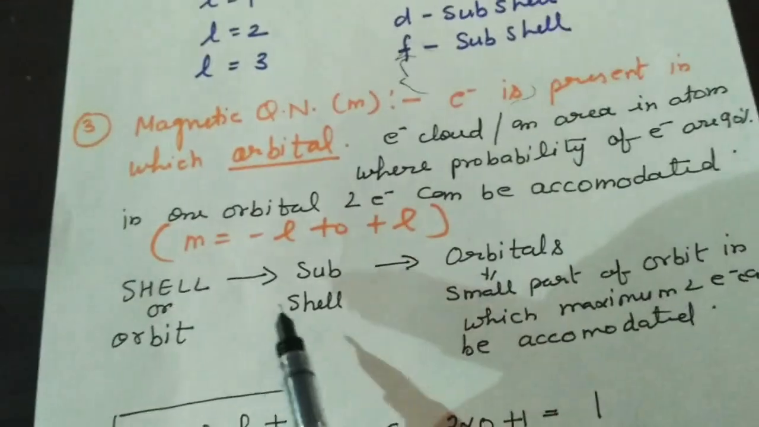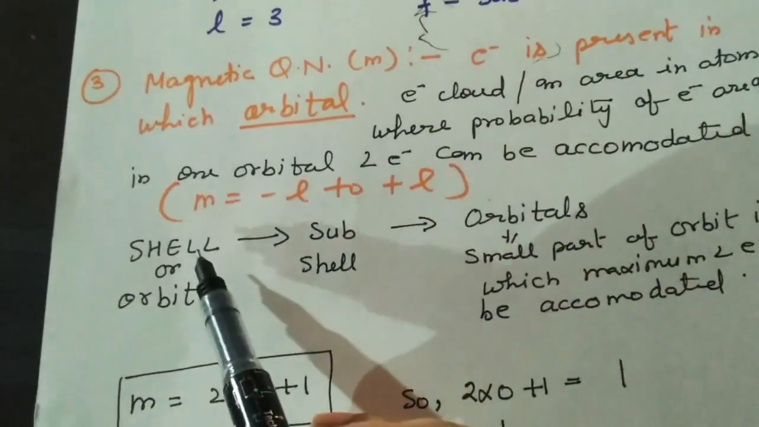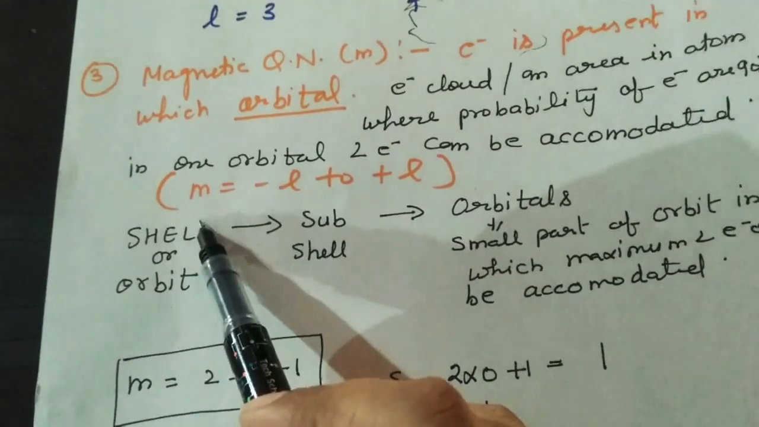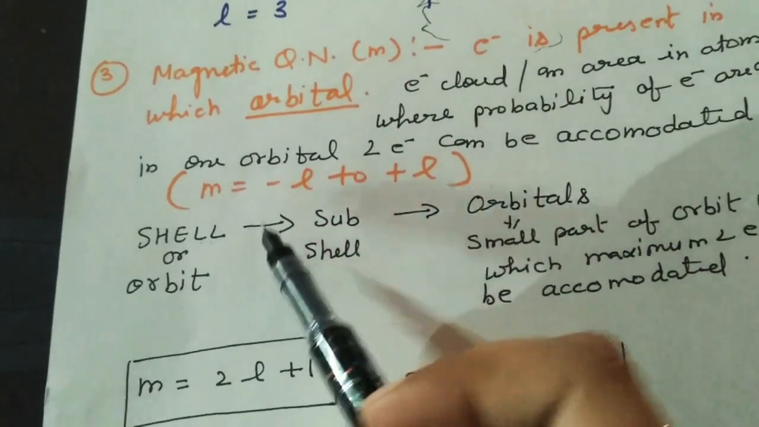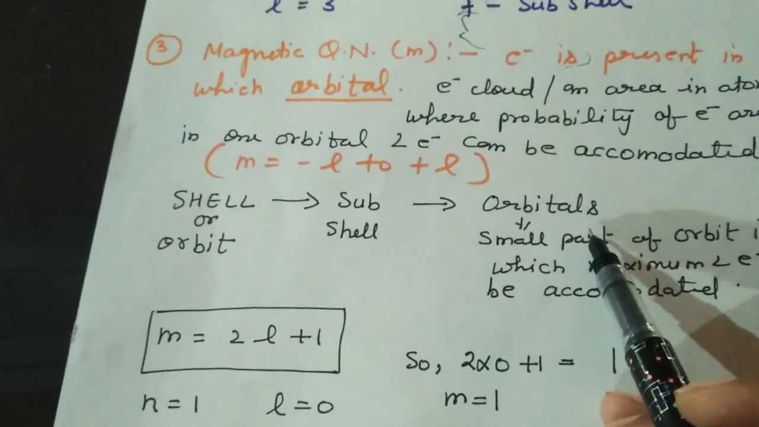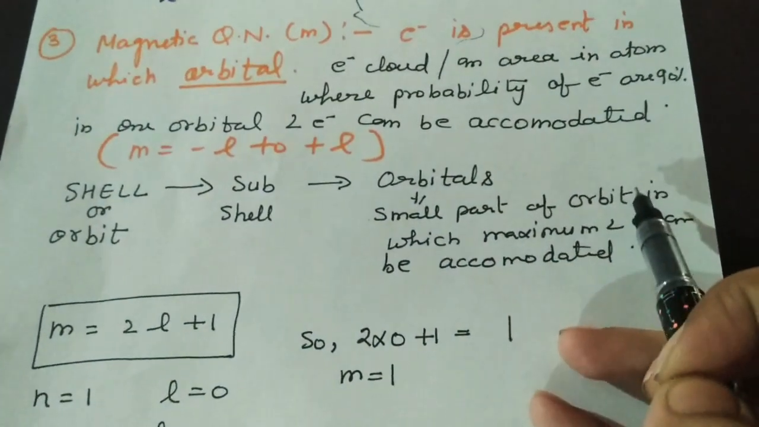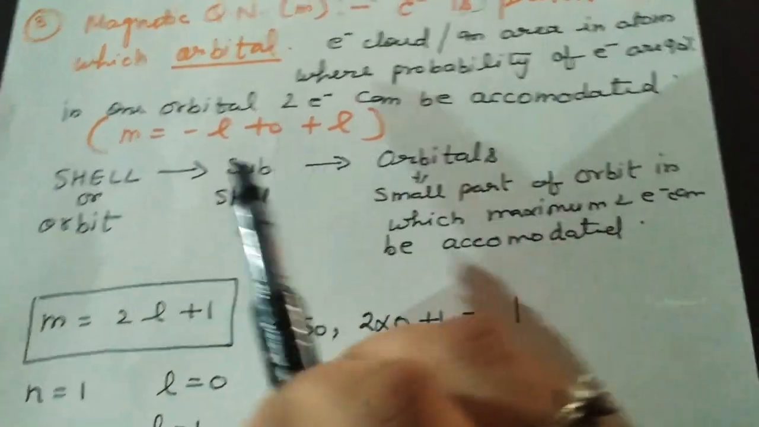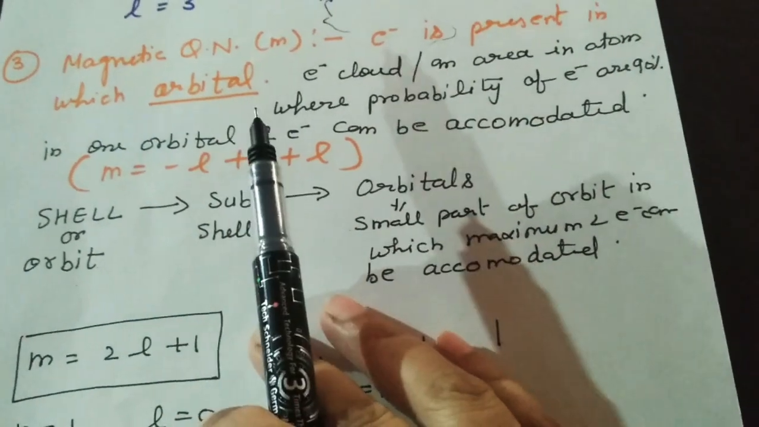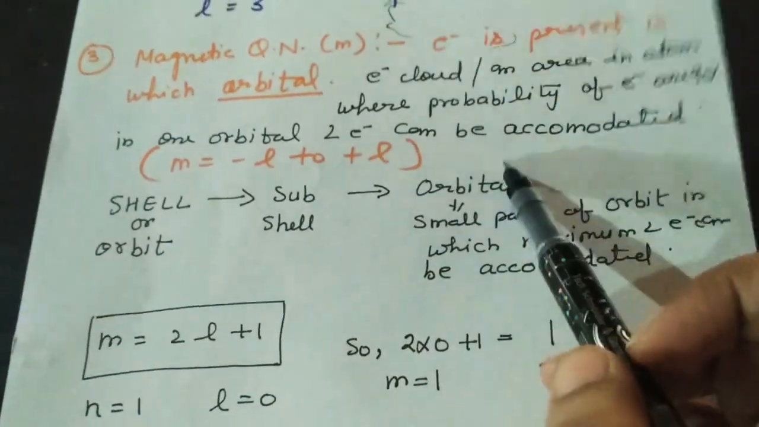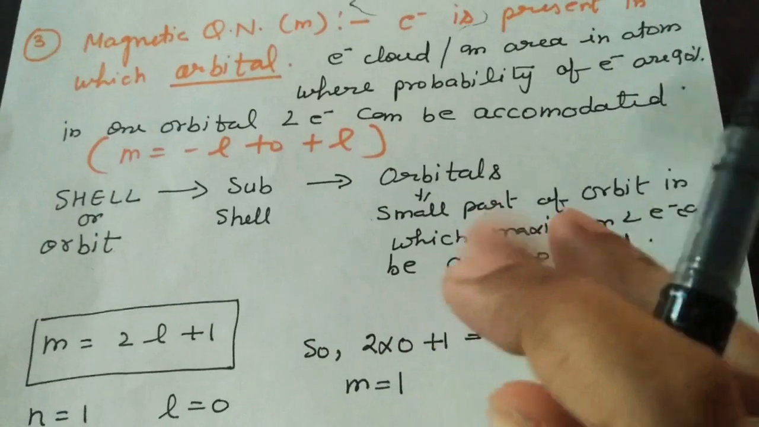Just clear the terms, that is shell, then subshell, then orbitals. Very first the shell or orbit comes. Shell is also called the orbit. In the shell, subshells are found, and in the subshell, orbitals are found. Now what is an orbital? An orbital is a small part of an orbit in which a maximum of 2 electrons can be accommodated. So in an orbital, how many electrons can be accommodated? Only 2 electrons.